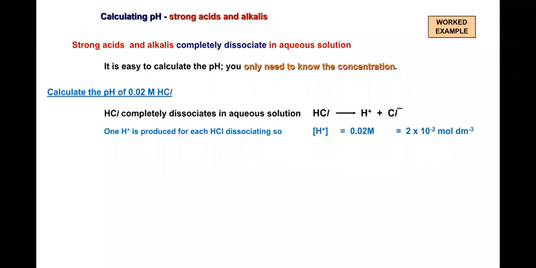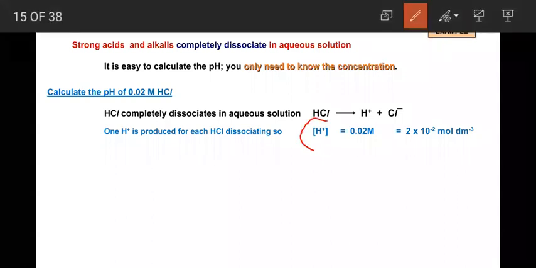So one H plus ion is produced for each HCl dissociating. So the concentration of H plus is equal to 0.02 molar, right? 0.02 molar, in the sense 2 into 10 to the power of minus 2 moles per dm cube. Just convert into moles per dm cube, right? So here you're getting the concentration of H plus ion.